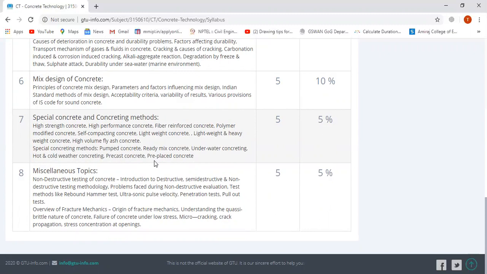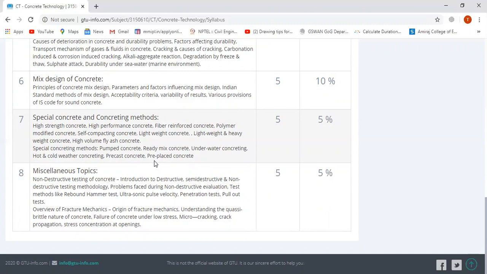The IS code is necessary to make a particular concrete for a particular site. For a simple house site, we prefer M25 or M20 grade of concrete. In the case of M60 or M80 concrete, and in high-rise buildings above 12 to 15 floors, we are not referring to M50 or M20 grade of concrete.